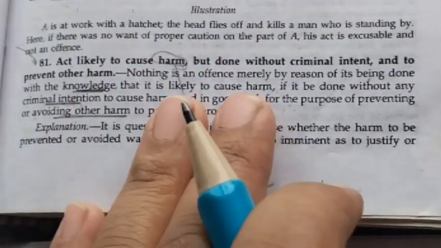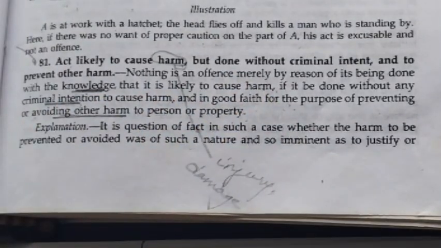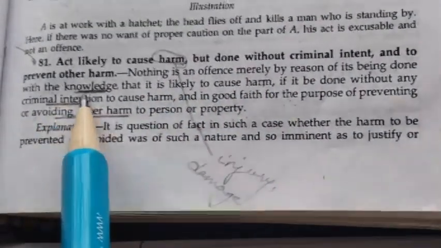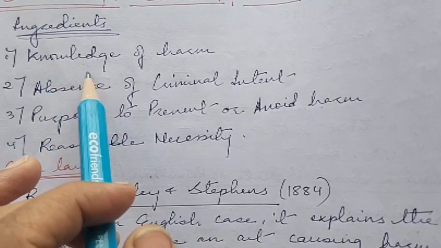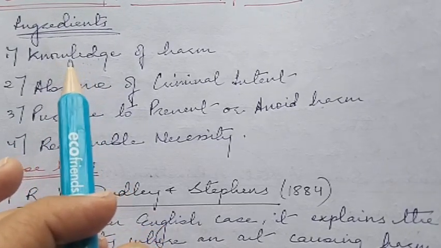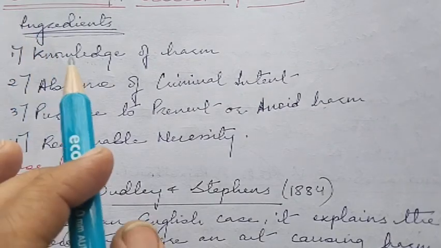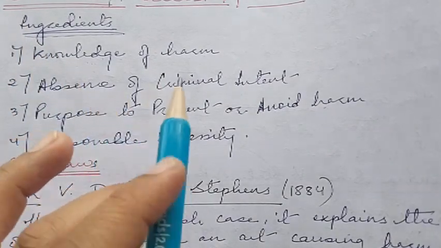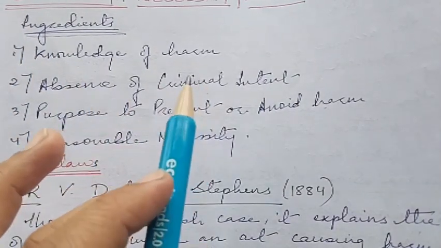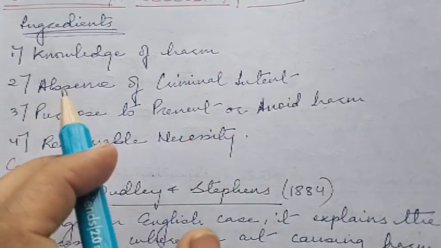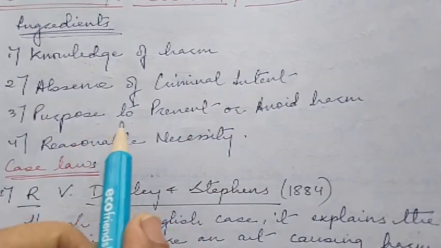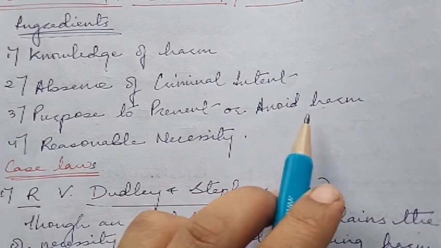So let us see the ingredients of this section one by one. First is the knowledge of harm. The person committing the act is aware that the act might cause harm, and the absence of criminal intent must be there. The act must be free of any criminal intention, malice or ill will, and the purpose is to prevent or avoid harm.